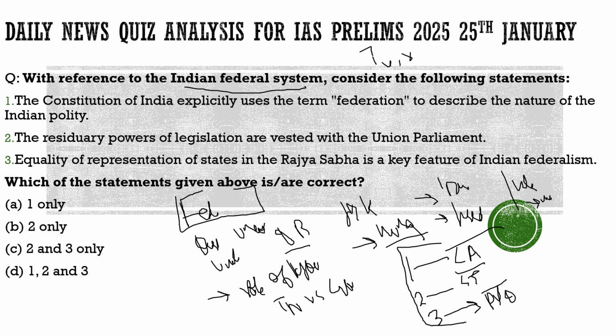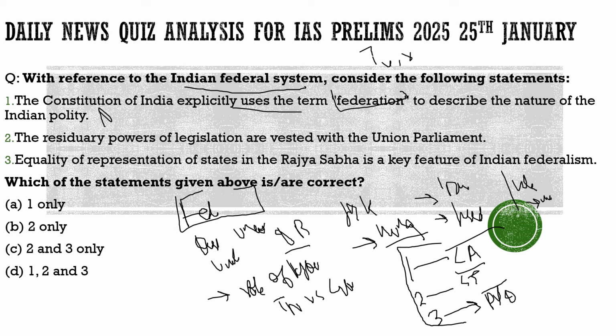So with this question we will try to understand more about the basic concepts related to it. Here the question says, with reference to the Indian federal system, consider the following statements. First statement: the Constitution of India explicitly uses the term federation to describe the nature of Indian polity. Totally incorrect. Federation is not used in the constitution, so this statement is incorrect.